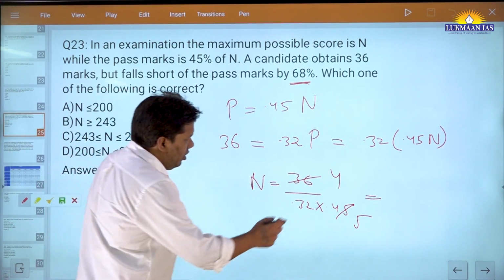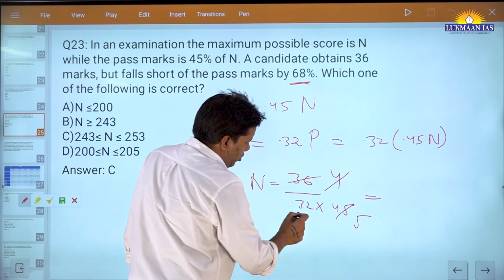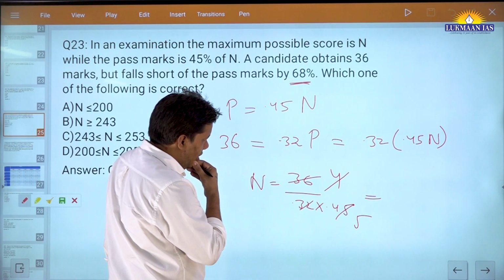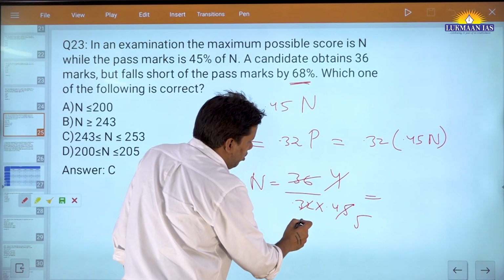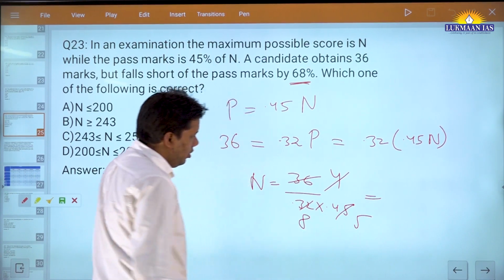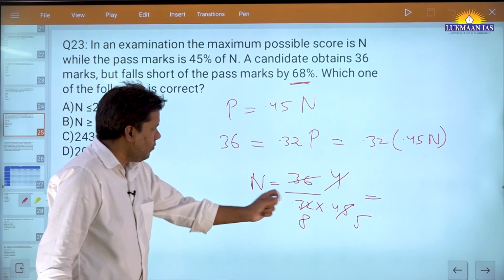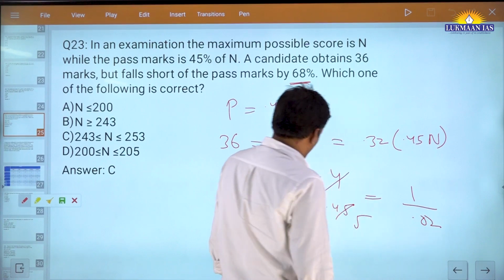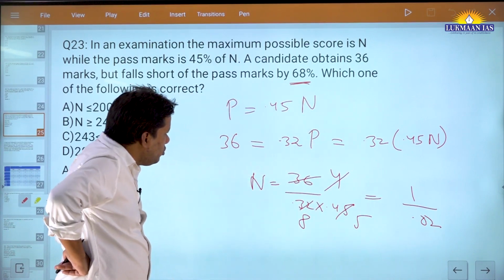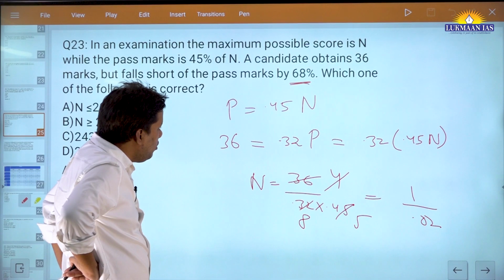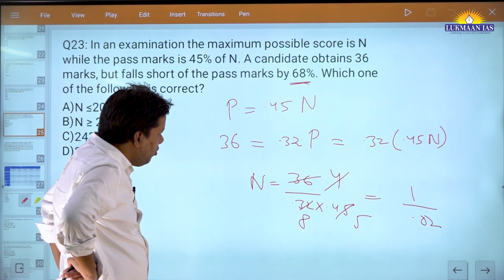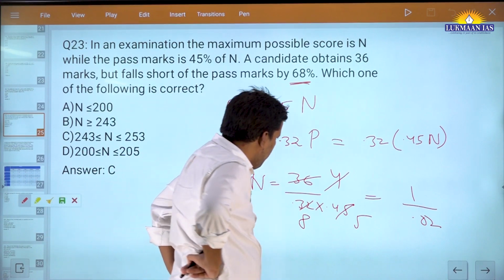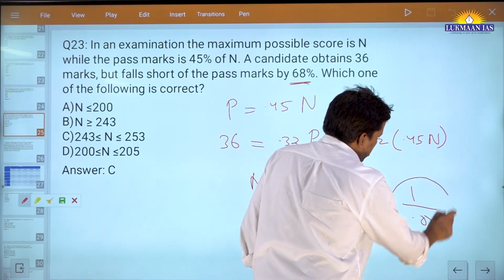Fine. And here again, okay, right? So what are you getting? 1 upon 0.02. So this is what you will get, 0.02.